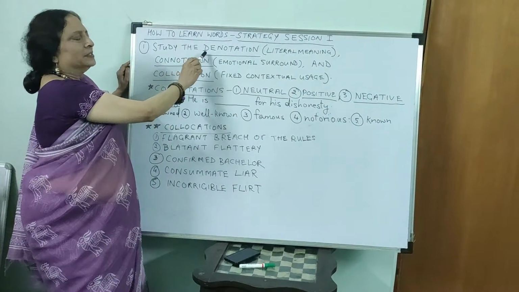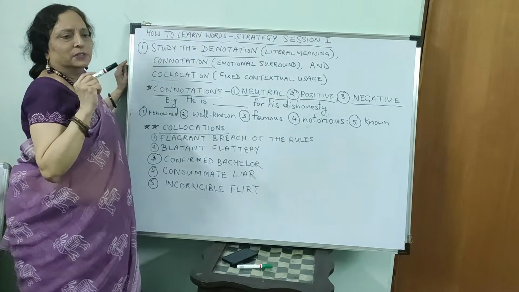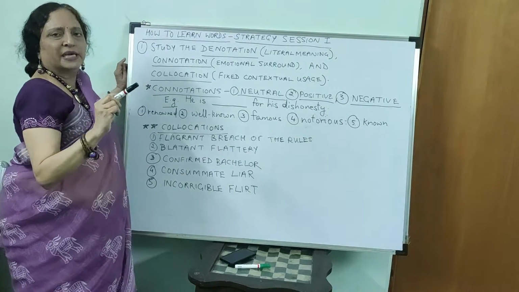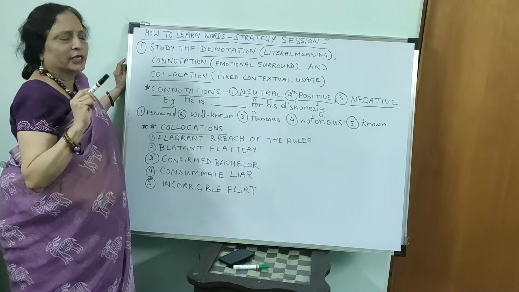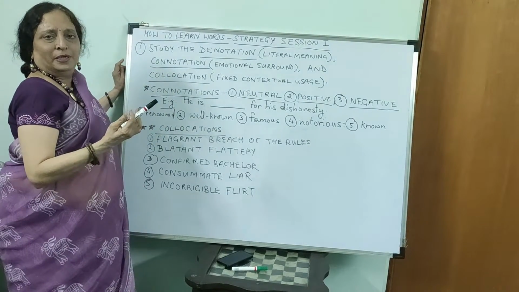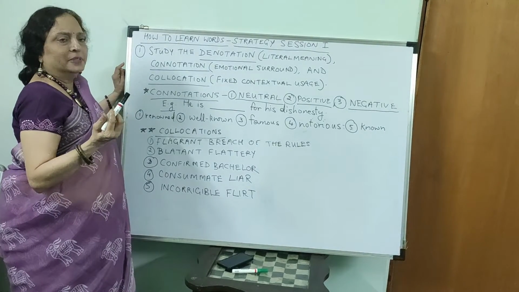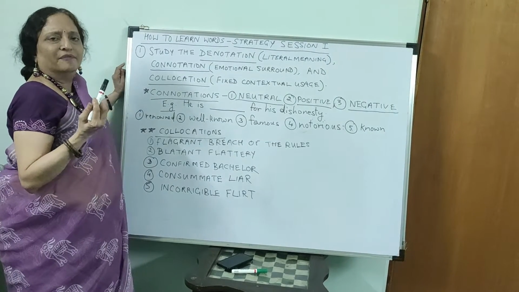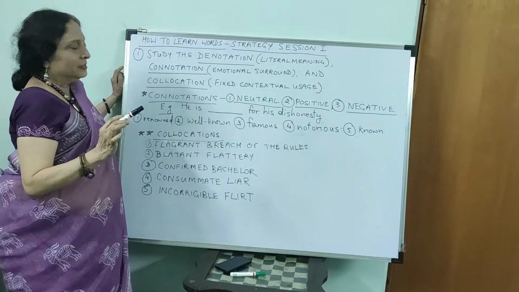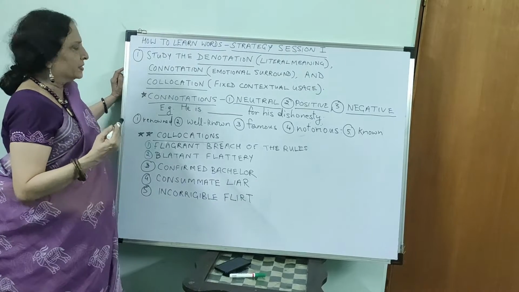Now denotation is a very simple meaning. For example, if I say mother, what is the denotation of the word mother? A woman who has given birth to a child. But the minute I say she is like a mother to me, at once I get positive feelings. I feel that this person is loving and caring and motherly. So that is the connotation. And finally, collocation is depending on how you use it.